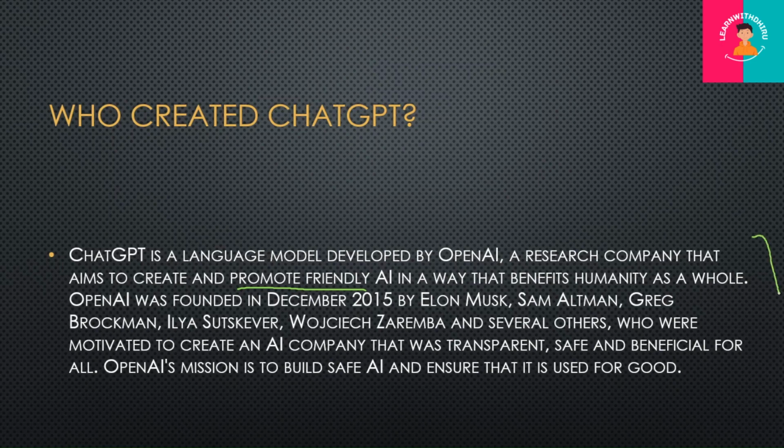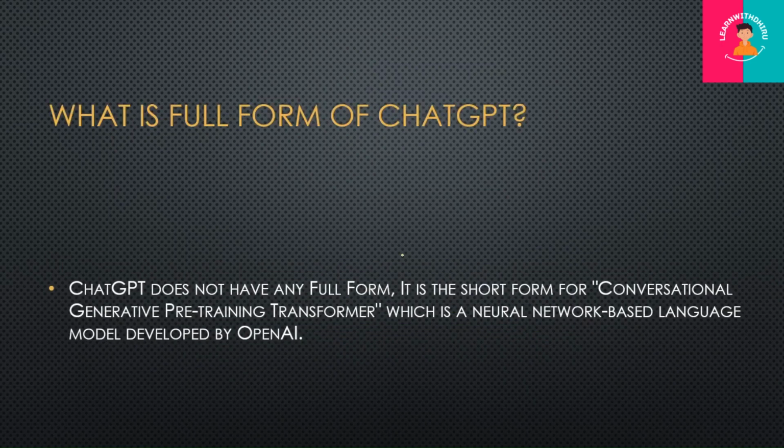So ChatGPT was mainly created by OpenAI. This OpenAI was founded by Elon Musk in 2015, and Sam, Greg, and these guys were motivated to create an AI company. So from AI they received this idea and they have promoted this.